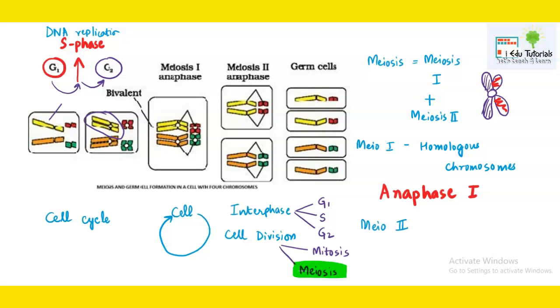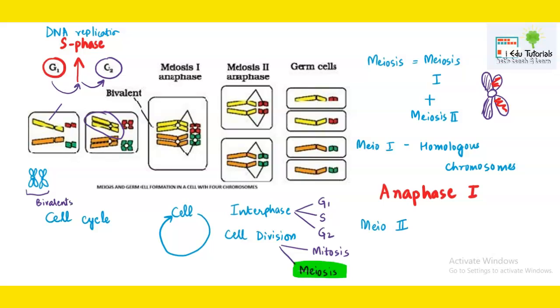Now, we know that homologous chromosomes pair along the equatorial plate in metaphase 1. Once G2 is over, prophase 1 has to happen, in which bivalents are formed. Bivalents means the chromosomes arrange in pairs like this, right? So homologous chromosomes will be there. Such a group is known as a bivalent. These bivalents arrange on the equatorial plate in metaphase 1.